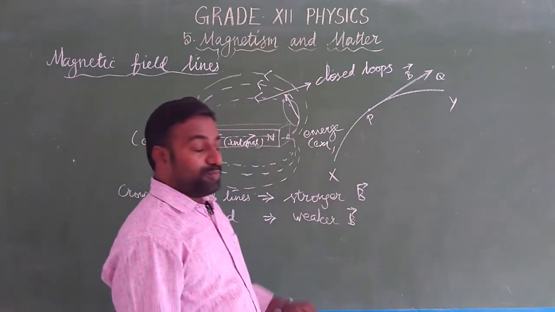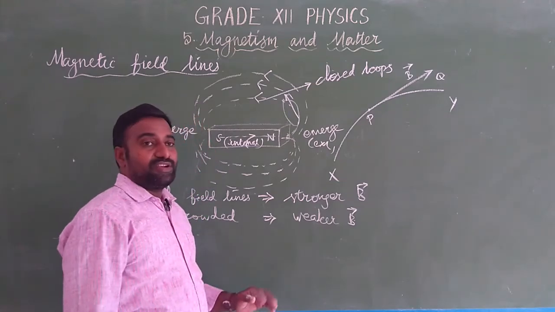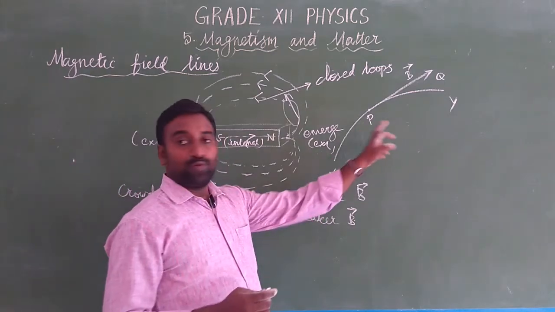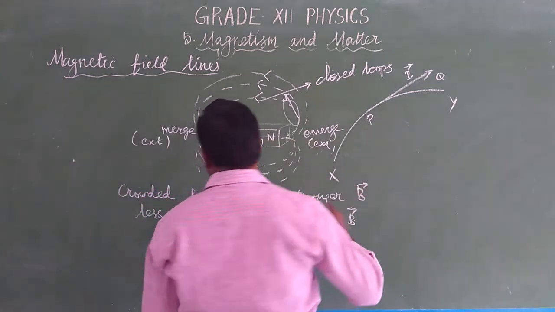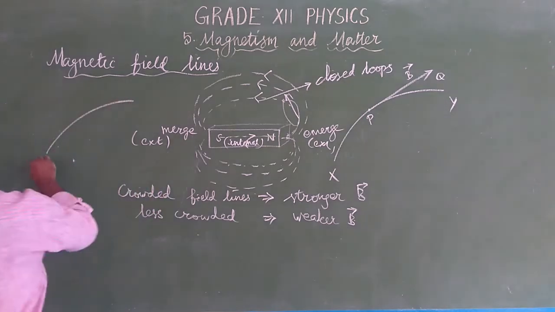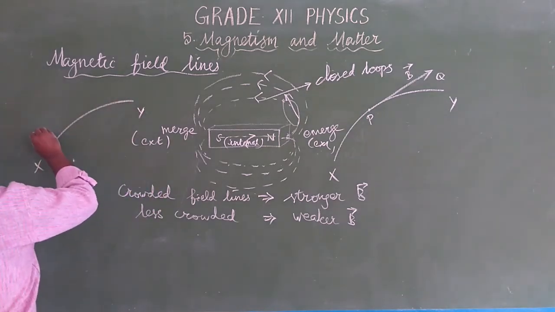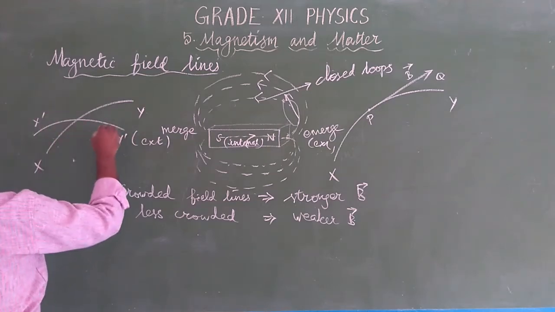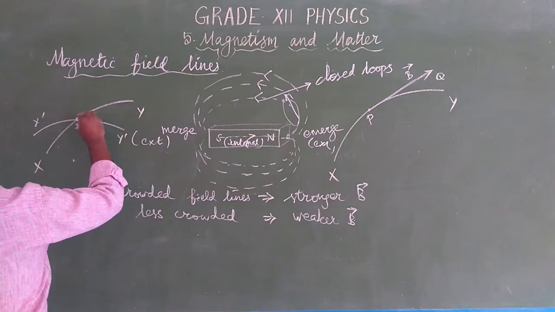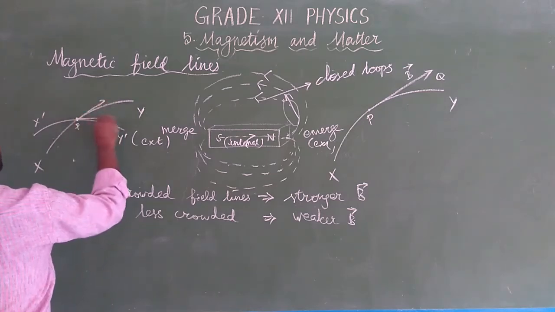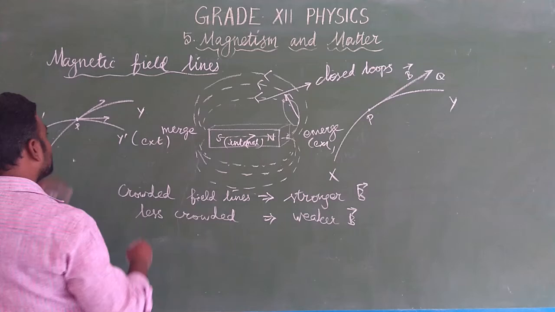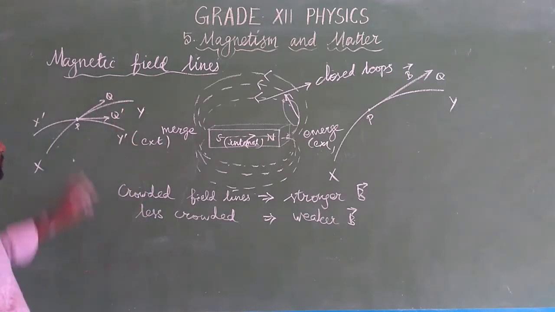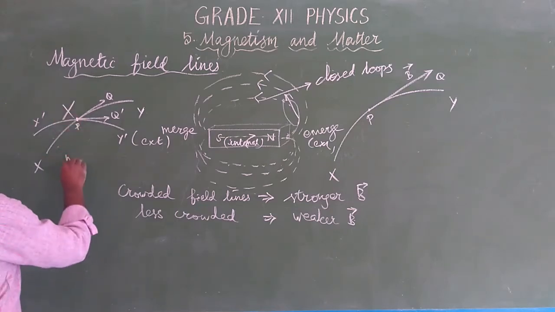Okay, and one more thing. It is found that no two magnetic field lines cross each other. How? Suppose xy is a curve, and similarly we have another curve x dash y dash. When the two field lines intersect at the point P, we cannot draw two tangents simultaneously. At that place the magnetic field will not show two directions, so it will not show both PQ and PQ dash. So magnetic field lines never intersect each other.